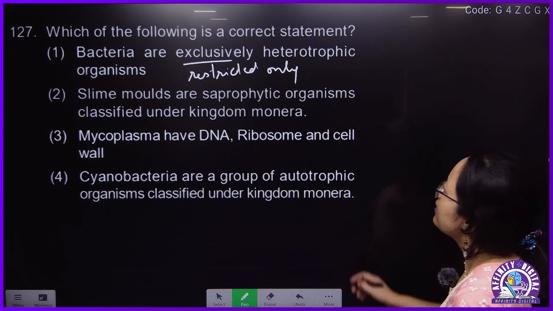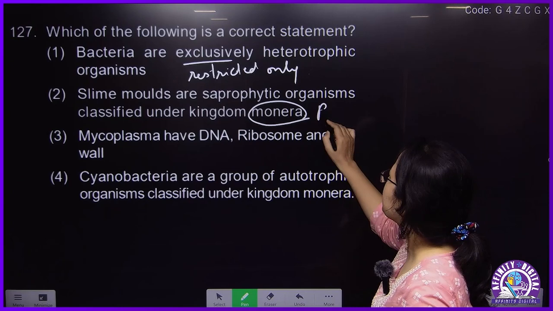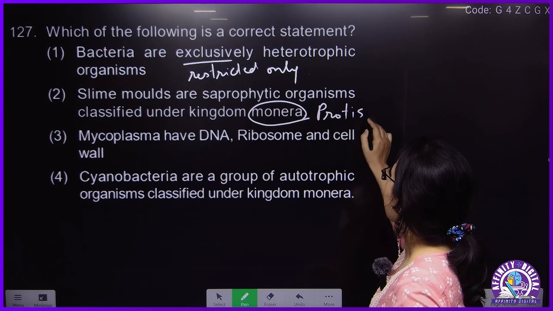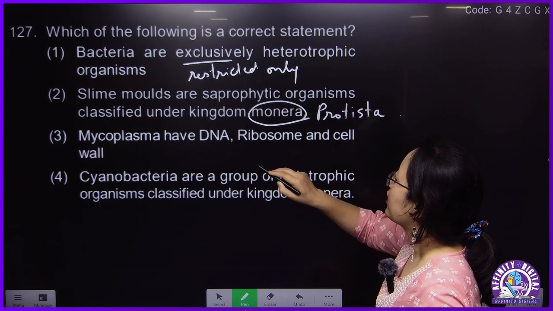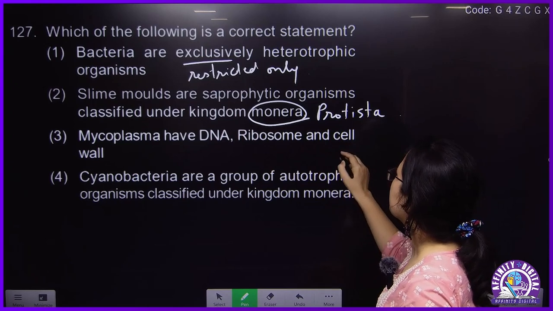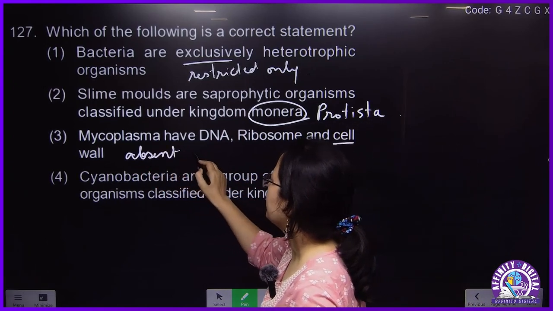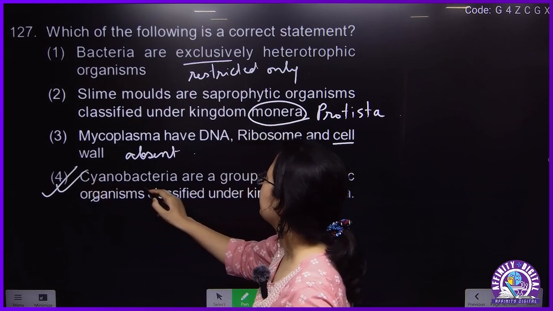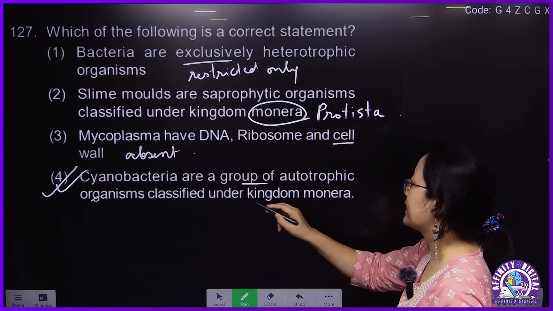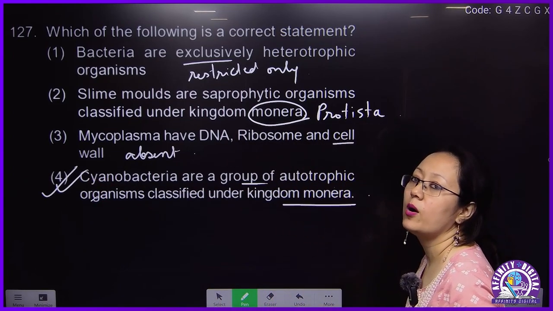Slime molds are not Monera. Slime mold is Protista. Mycoplasma have DNA and ribosomes, and the cell wall is absent. So the answer will be this. Cyanobacteria are a group of autotrophic organisms.